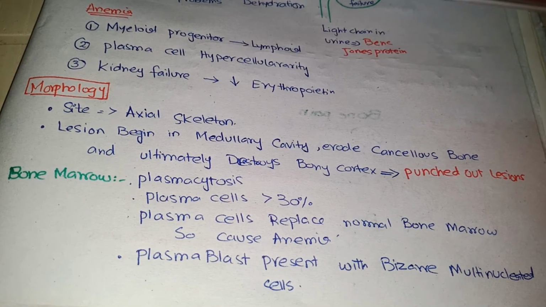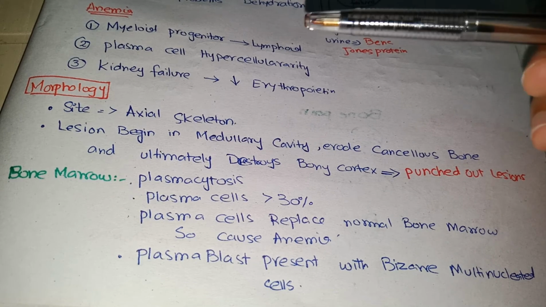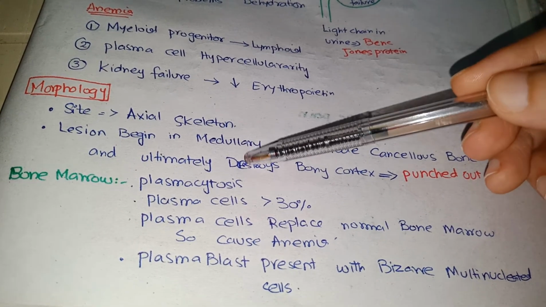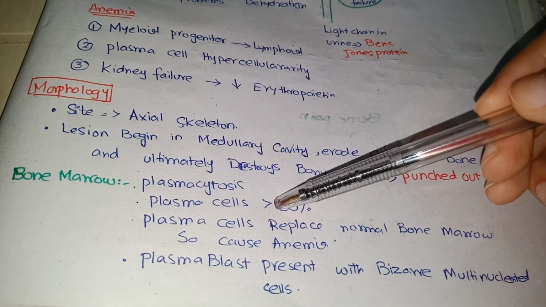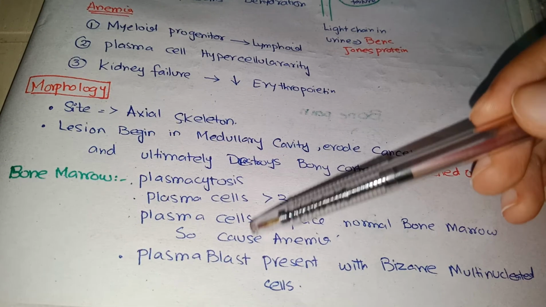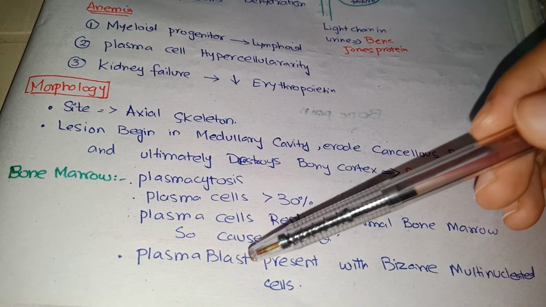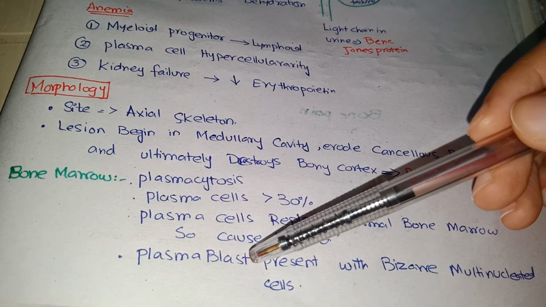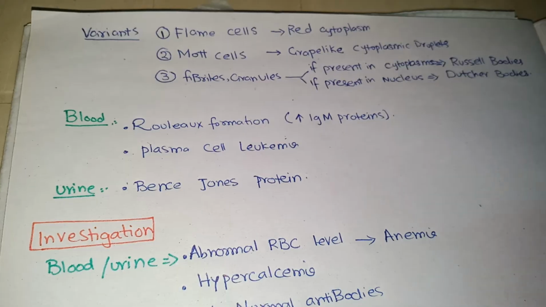When we examine the bone marrow, there are two types of cells present: normal plasmacytes, which is called plasmacytosis, and they are more than 30%, and they replace the normal bone marrow. Second type of cells are immature plasmablast cells. These are the large cells with irregular shape called the plasmablast cells.